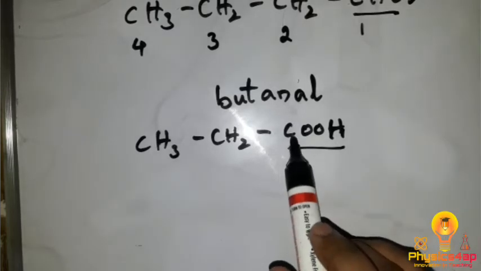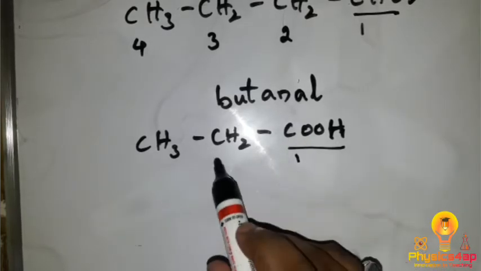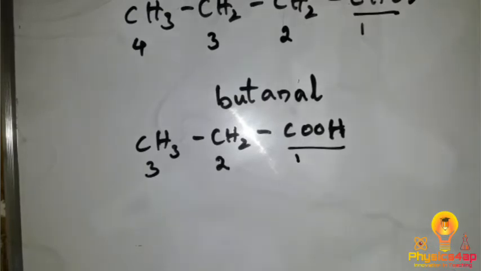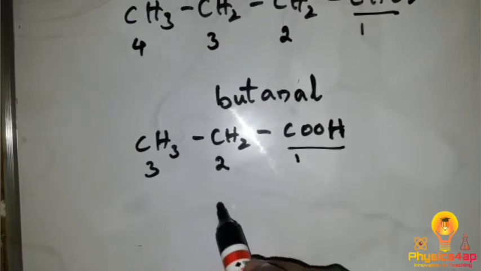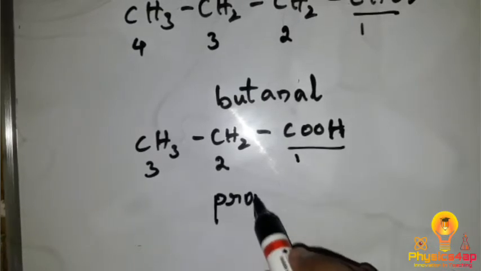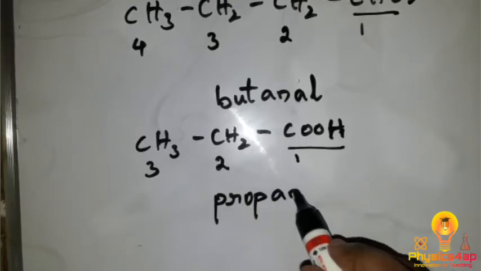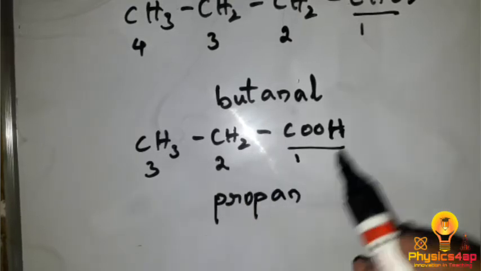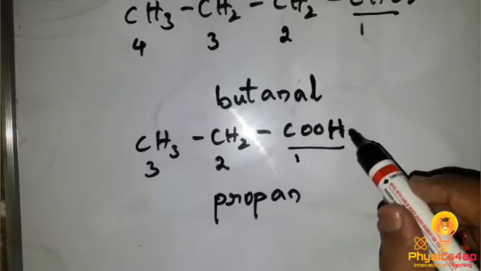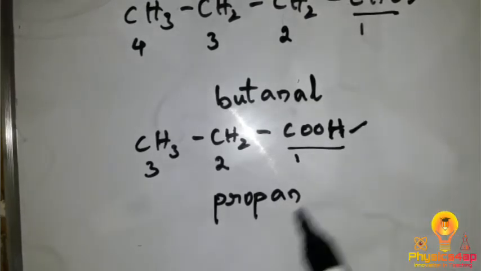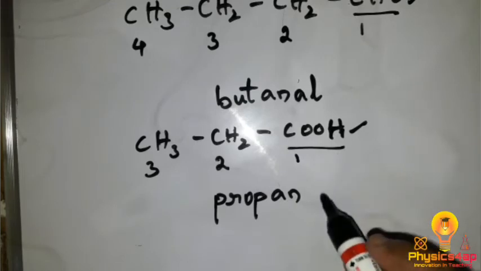So 3 carbons are there, so we write prop, and we have single bonds over here, which is an, and COOH, which is carboxylic acid. The suffix for carboxylic acid is oic acid.